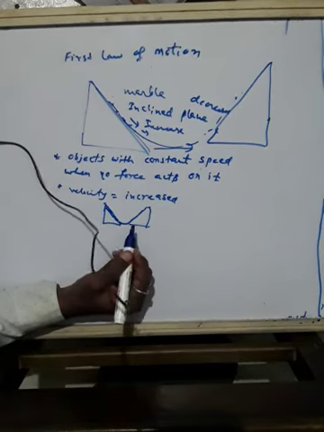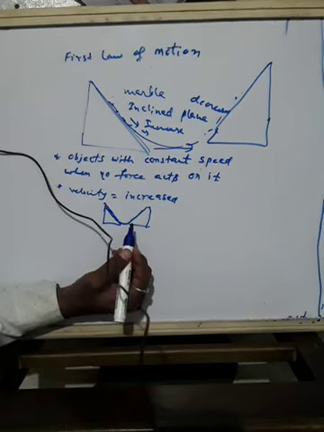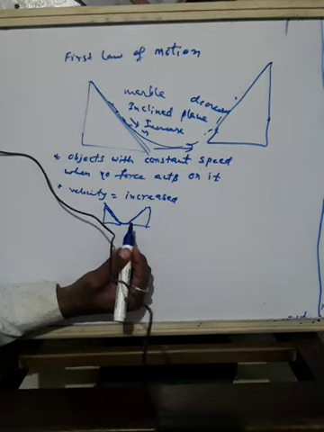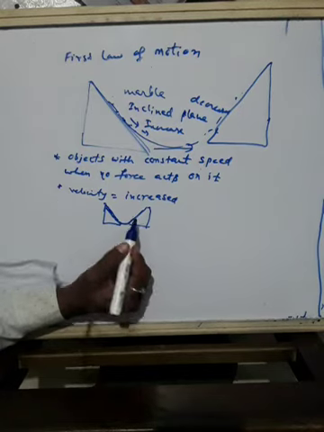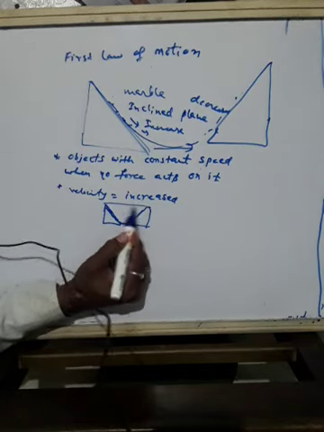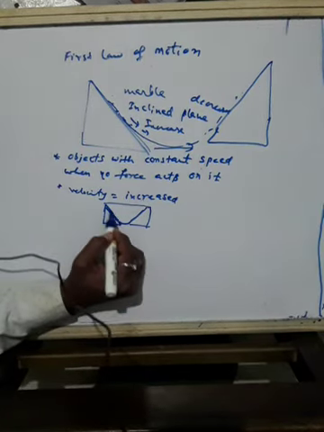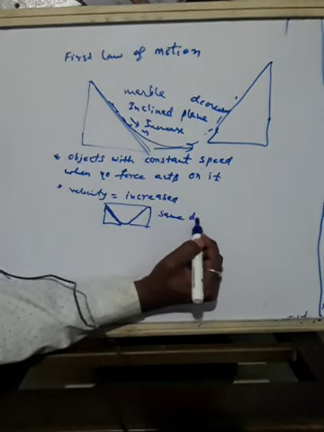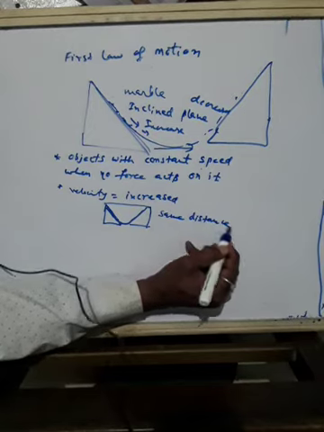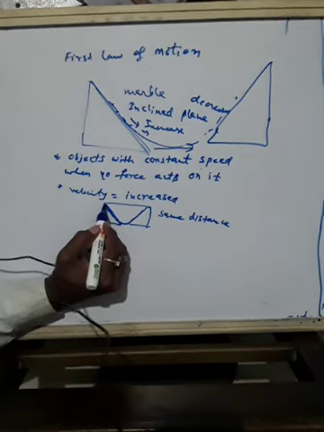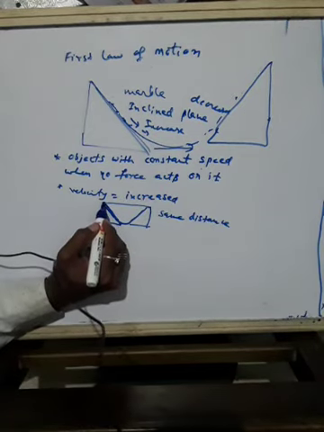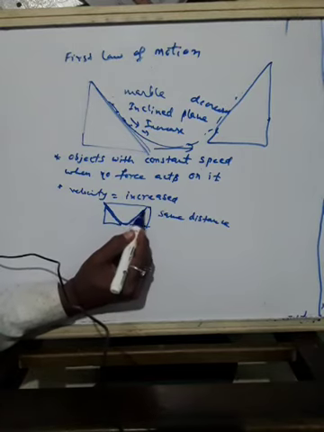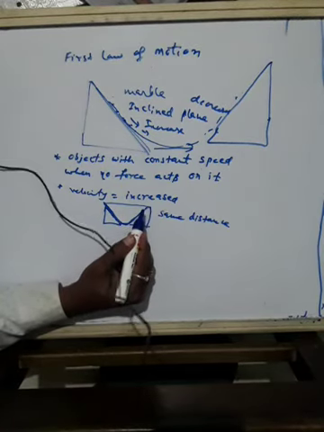So he argued that if the inclination of the planes on both sides is equal, then the marble will climb the same distance that it covered while rolling down. If the inclinations are the same, the marble will climb up with the same velocity with which it came rolling down.